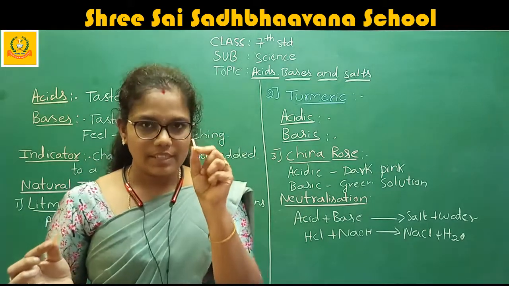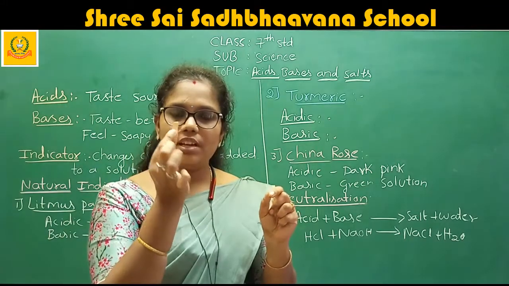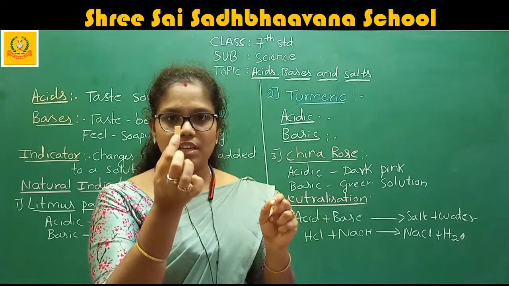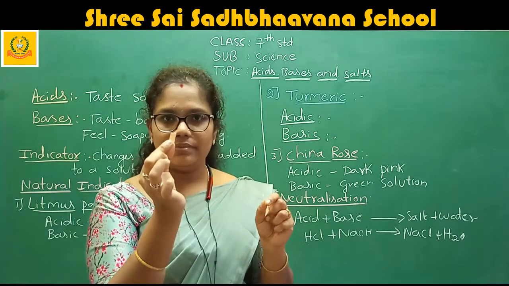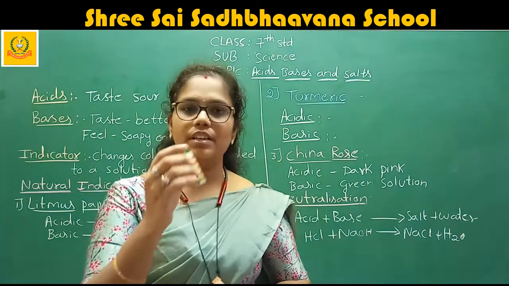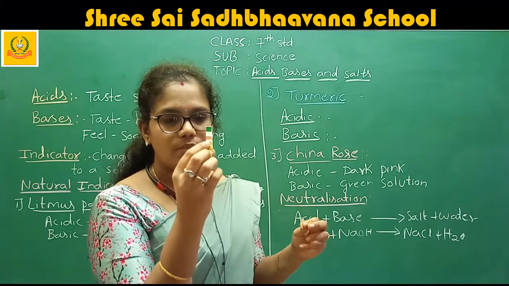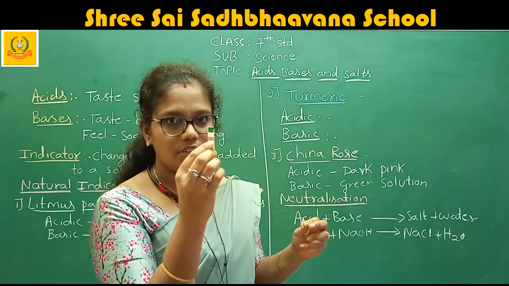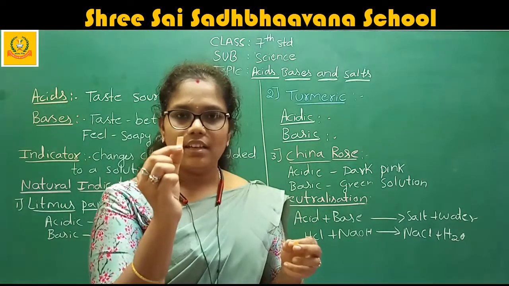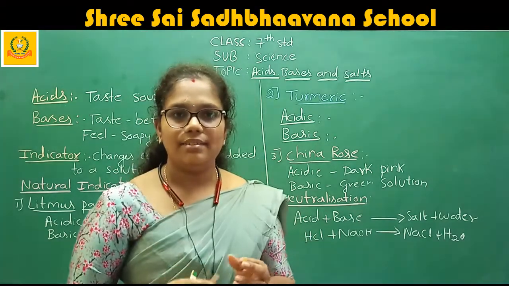See, I am taking the paper of this color. I just put that paper into the citric acid, that means your lemon juice. What is the color it changed to? It changed to pink in color, right? Therefore, in this pH paper, the pink will come in the first section. Therefore, it indicates that the citric solution you have taken is an acid.